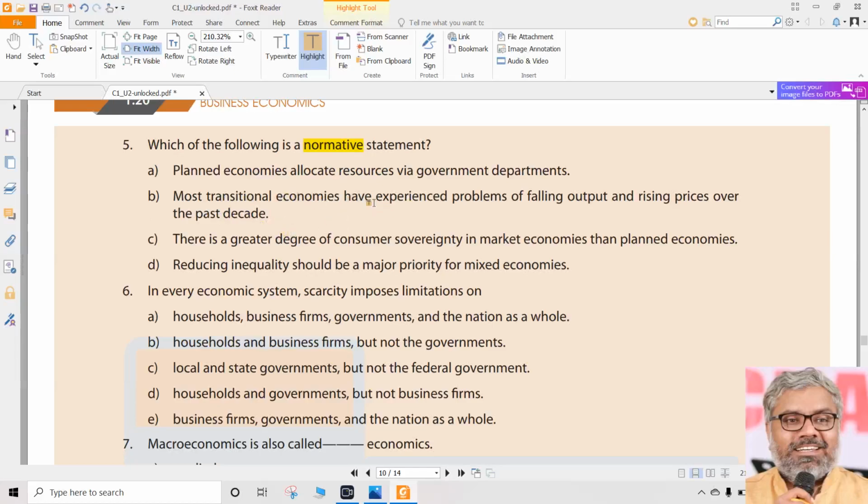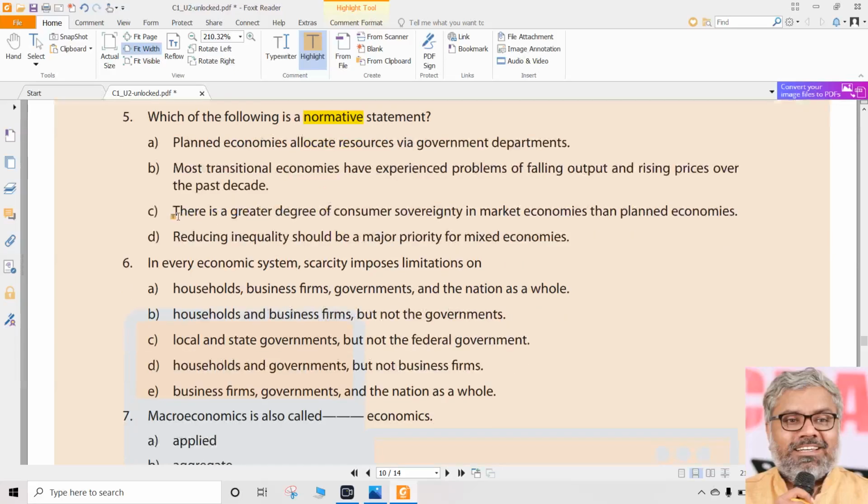Here our idea is not to understand the statements. Our idea is to understand what is the nature of the statements. Is this statement a positive statement or a normative statement? Definitely a positive statement, because it is only talking about a fact that economies have experienced some problems. Whatever happened, that really happened, no? So that is a fact.